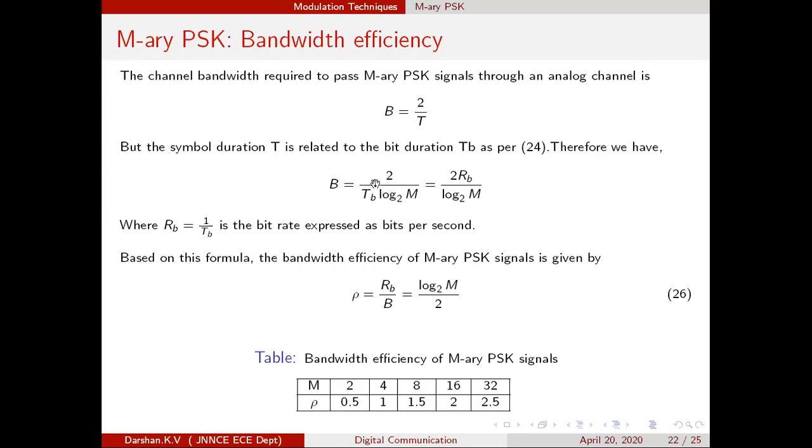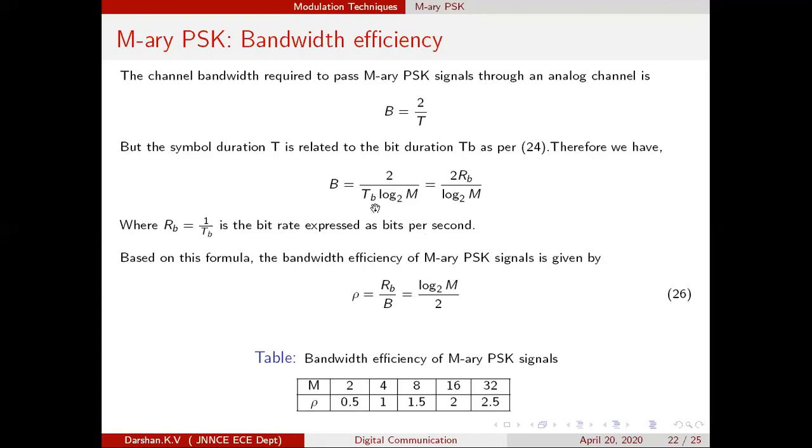Then from your basics, you know what TB is. TB is called the bit duration. How many seconds a bit is available, that is known as bit duration. So 1 by TB is called the bit rate. What is the reciprocal of TB? That is 1 by TB. The 1 by TB is called the bit rate and the unit is bits per second.